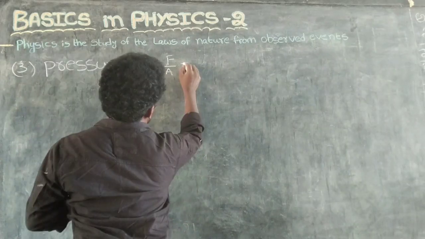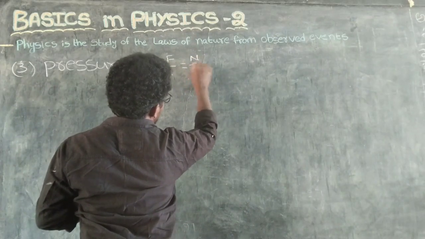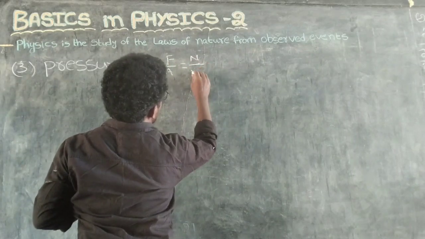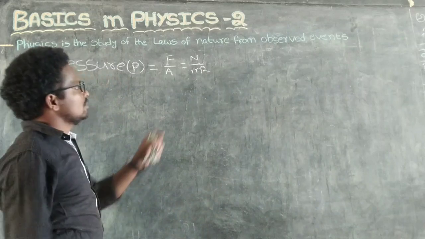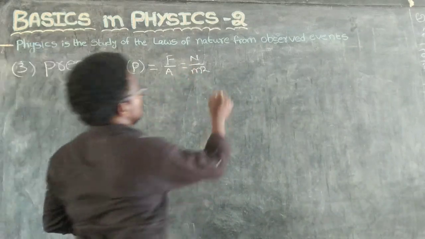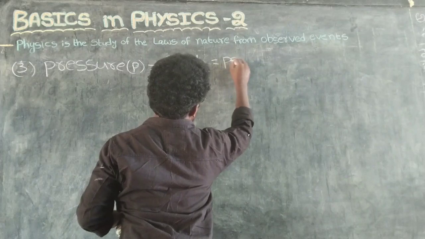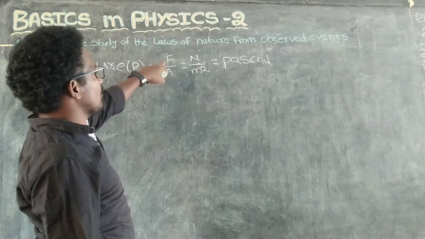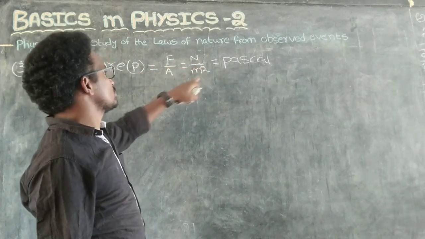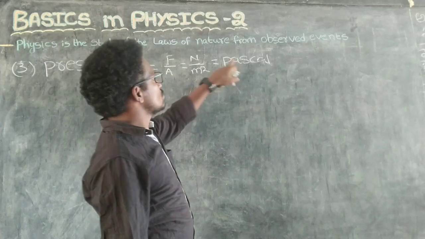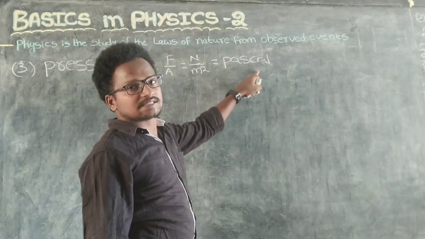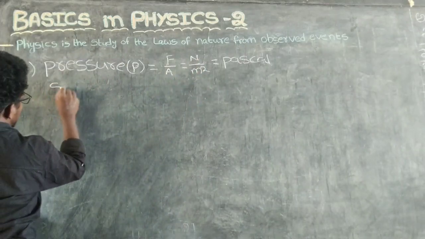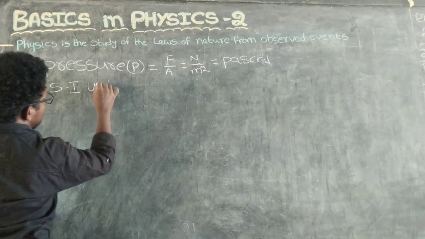Force is in Newton, and area is in meter square. So Newton per meter square equals Pascal, 1 Pascal. So the SI unit of pressure is Pascal.